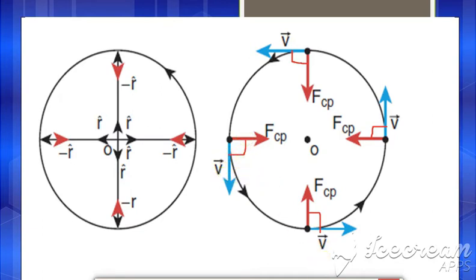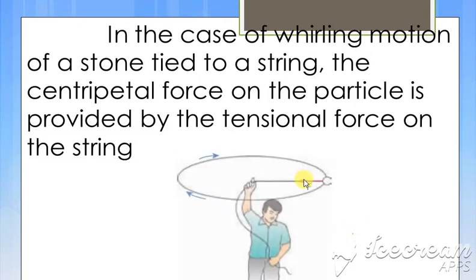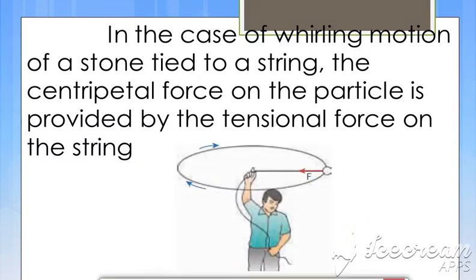Clear? Then we have the examples of this centripetal force. The first example which you are going to see here is the whirling motion of a stone which is tied to a string. So this is a string, and this is a whirling motion.